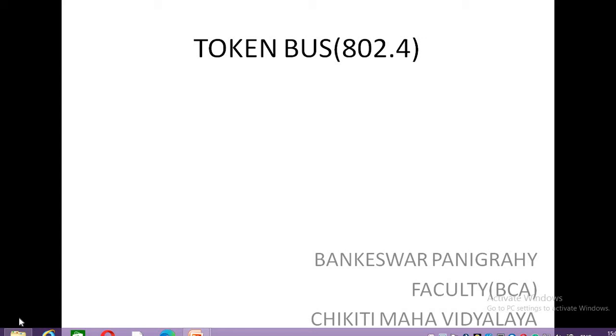When the logical ring is initiated or started, the highest number station, that is the highest priority station, may send the first frame.